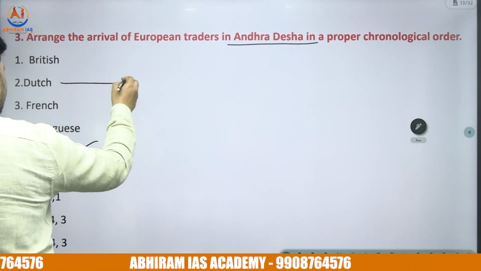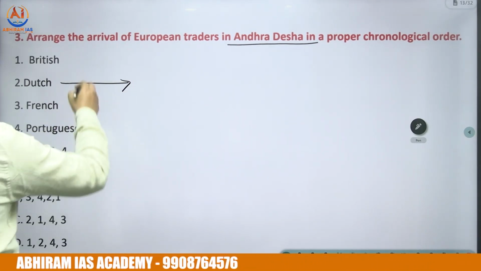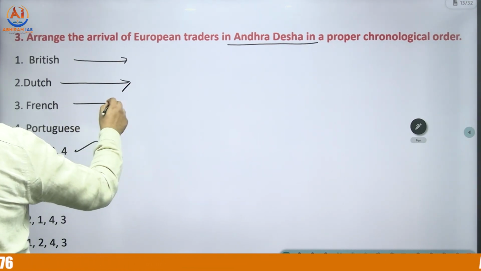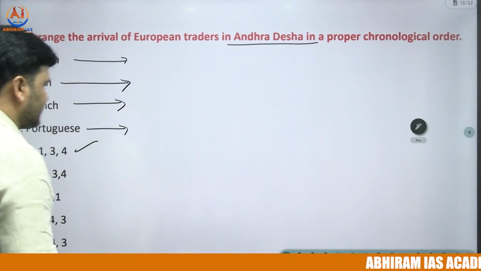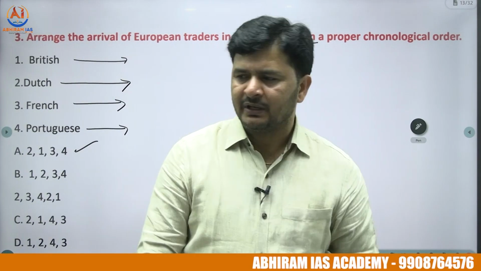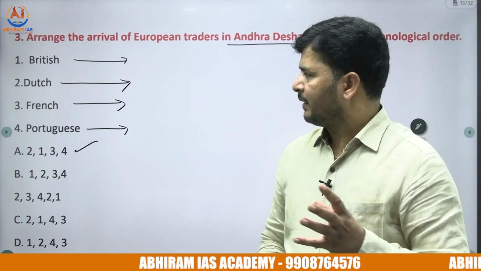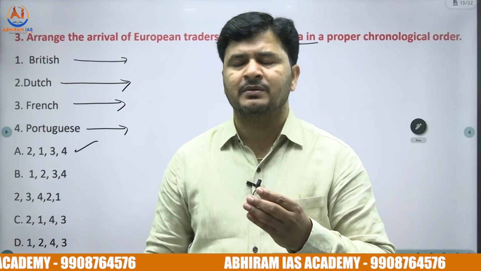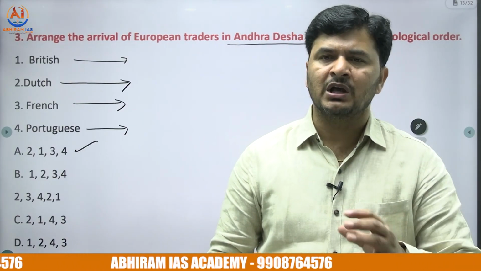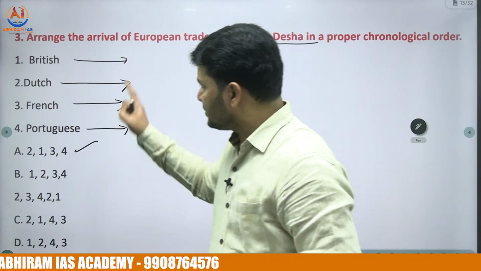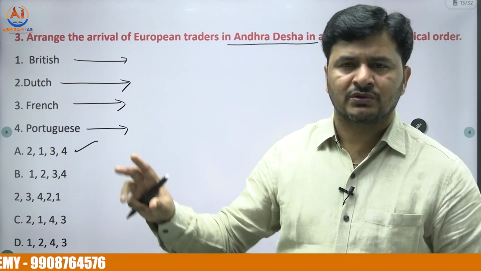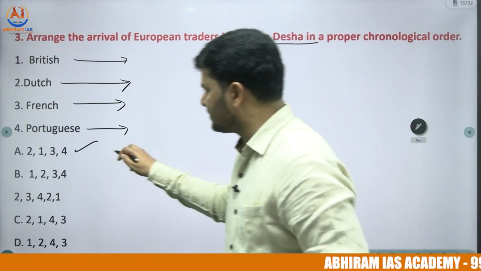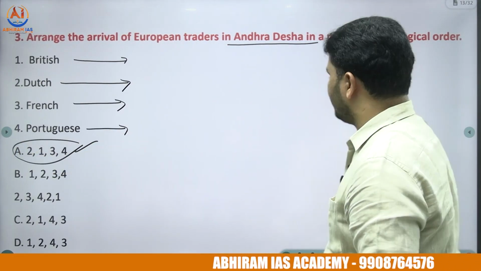The first is the Dutch East India Company, followed by the English East India Company, followed by the French East India Company, and finally the Portuguese East India Company. So 2, 1, 3, 4. In fact, focus on when the Dutch East India Company landed on the eastern coast, to be specific, the Andhra coast rulers. When the English East India Company landed on the eastern coast, to be specific, the Andhra coast rulers, apply the same towards the French and Portuguese. The right answer for the third question is option A, 2, 1, 3, 4.